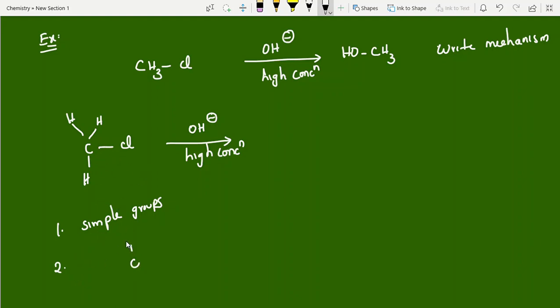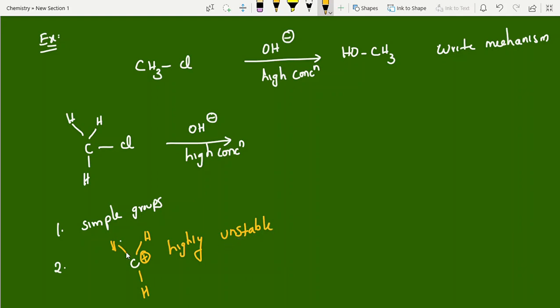What will you get? CH, CH, CH. This is the methyl carbocation. It is highly unstable. It will not exist. If it comes, it is immediately destroyed.